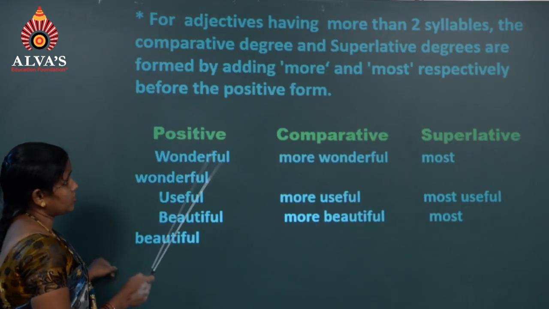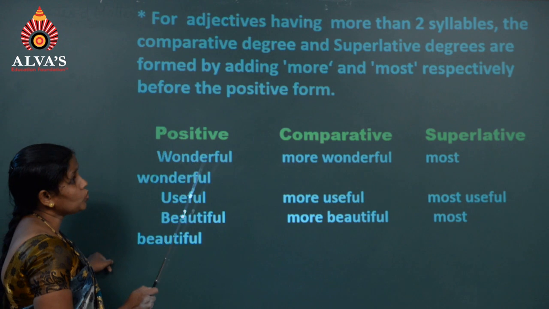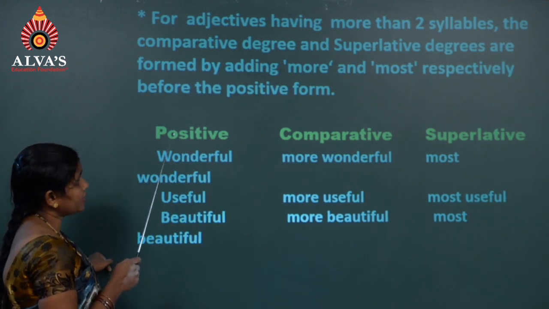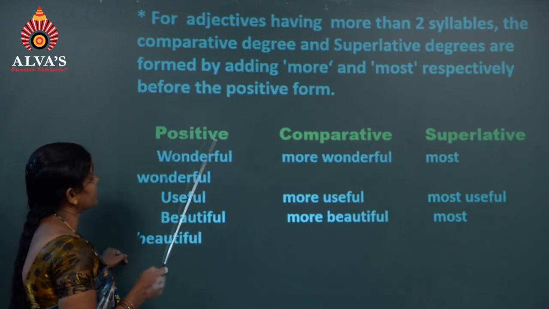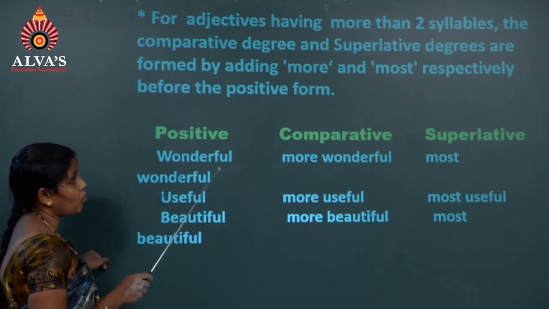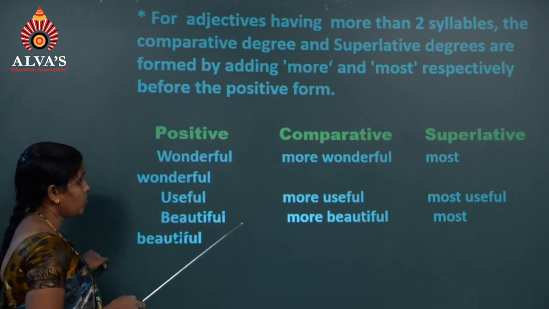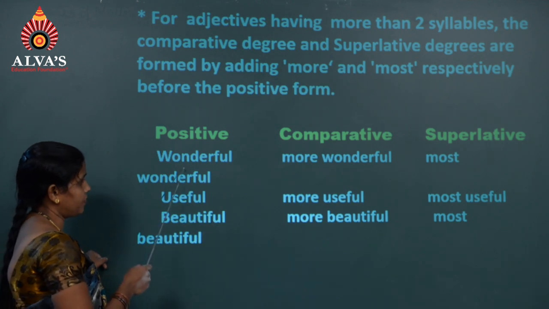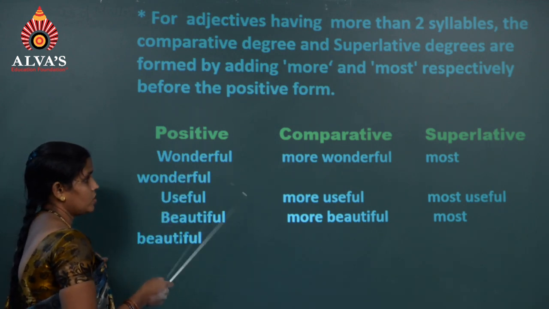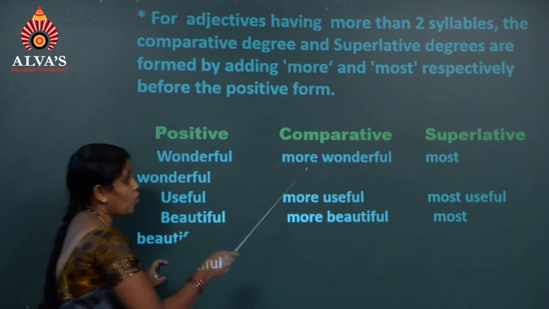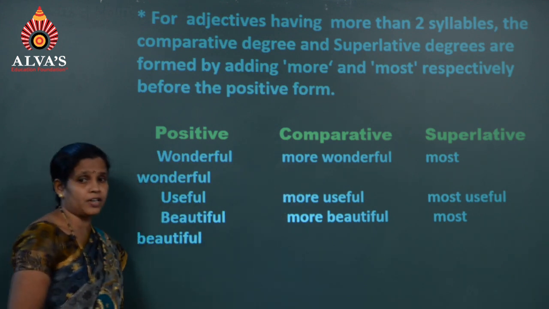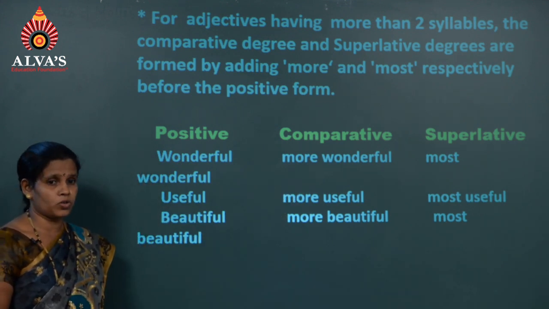For adjectives having more than two syllables, the comparative and superlative degrees are formed by adding more and most respectively before the positive form. For example, wonderful. It will be more wonderful. We will not say wonderfuller; that is a wrong usage.